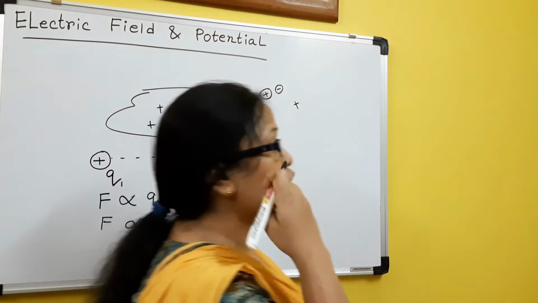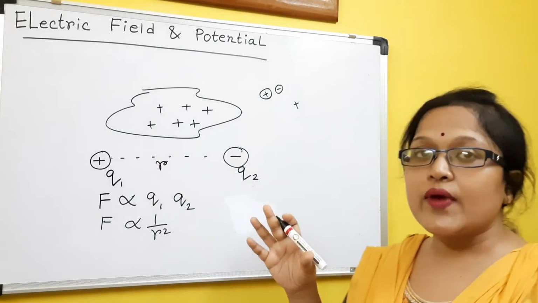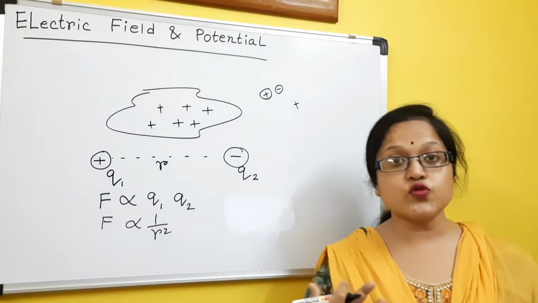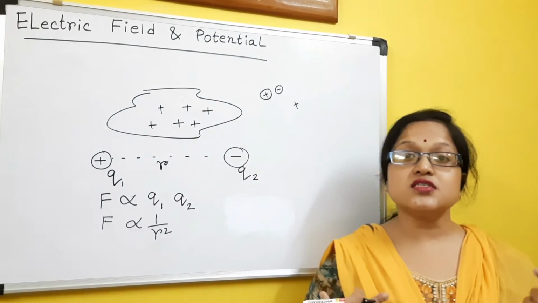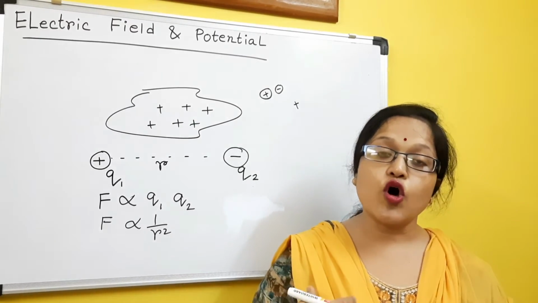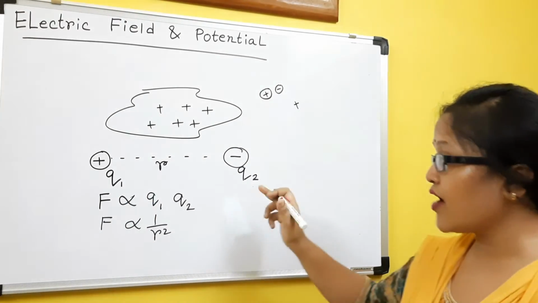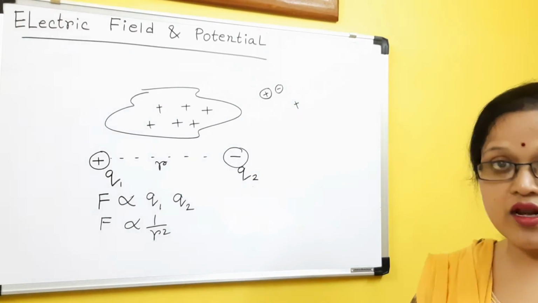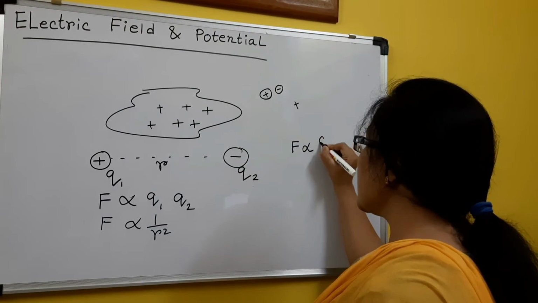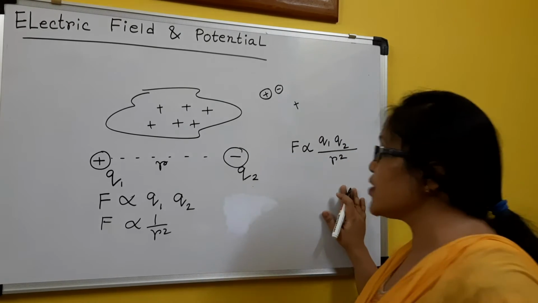Coulomb's law, the force of attraction and repulsion, also depends on the material medium. That means where is the charge situated? The charge may be situated in vacuum, or within a medium. Depending on that, Coulomb's law also changes. So from these two, using the variation principle that I read in class 10, I can write that F is proportional to q1 q2 by r square. That much knowledge we have.